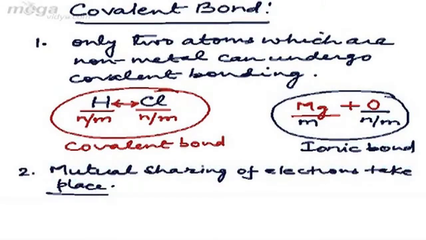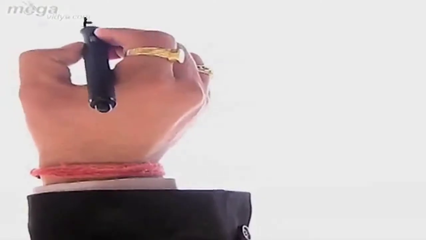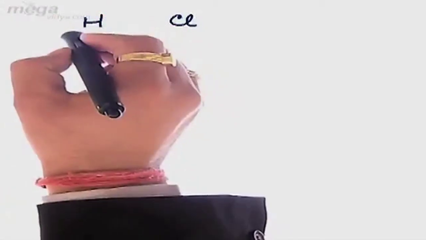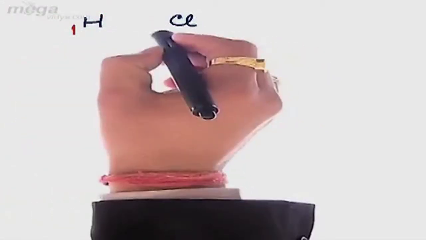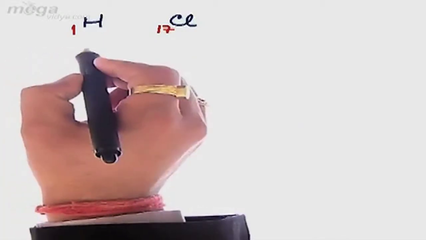Now a question comes, what does this mutual sharing mean? Student, basically mutual sharing means both the atoms will share an equal number of electrons during covalent bonding. For example, we have already taken hydrogen and chlorine. Hydrogen has an atomic number of 1, whereas the atomic number of chlorine is 17. So let's write the electronic configuration of both the atoms.